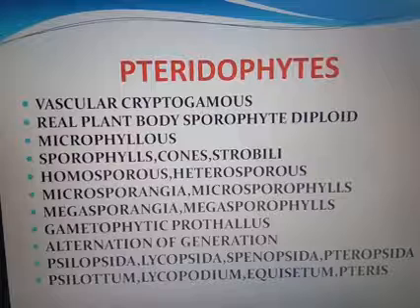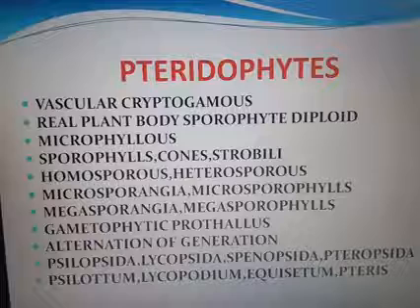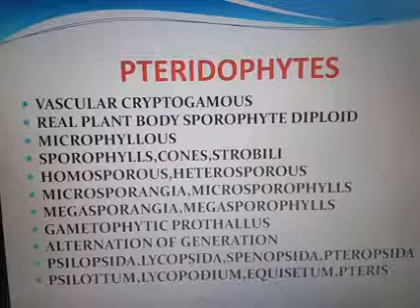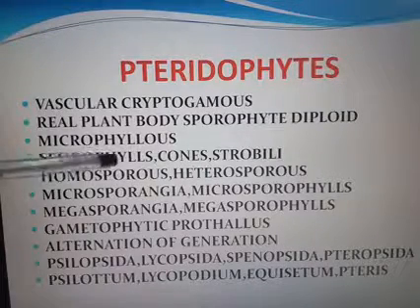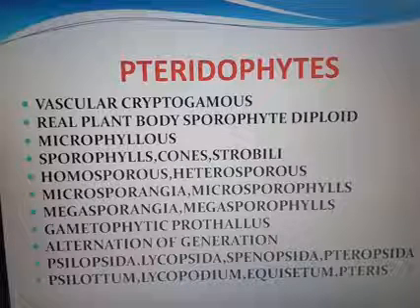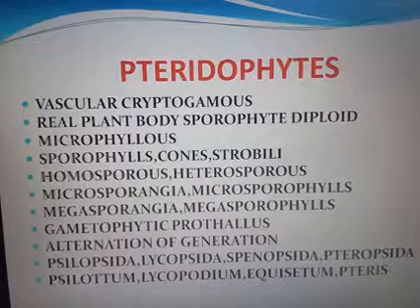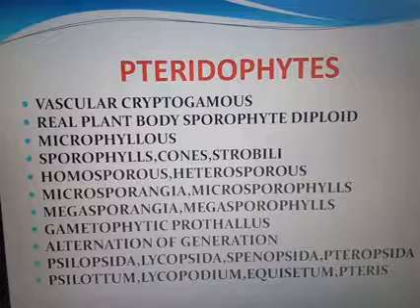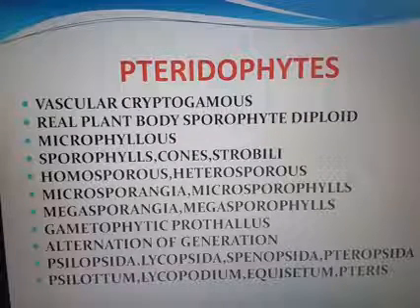Then the next is the sporophylls are uniformly distributed or aggregated into a compact structure that is known as cone. So sporophylls are there. The sporophylls produce spores, the spores are aggregated and it forms the structure cone. Clear? The spores on germination give rise to gametophyte. The prothallus is simple, green, filamentous or heart-shaped.